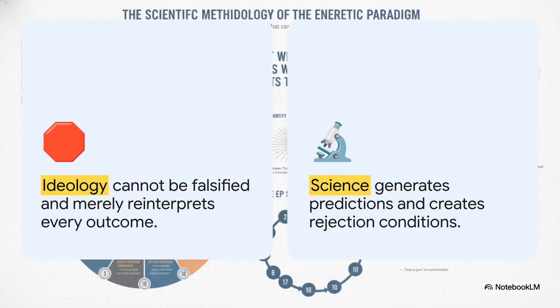Now, principles 7 and 8 draw a hard line in the sand between actual science and mere ideology. Your evidence has to discriminate, not just confirm what you already believe. If your proposed mechanism isn't vulnerable to evidence that could prove it flat out wrong, you're dealing with ideology. We have to generate distinguishing predictions. What should we expect to see? And honestly, more importantly, what should absolutely not occur? We have to ruthlessly compare competing explanations, not just hunt for data that backs up our favorite idea. What intervention affects one mechanism but completely ignores another? That is exactly how we defeat confirmation bias.